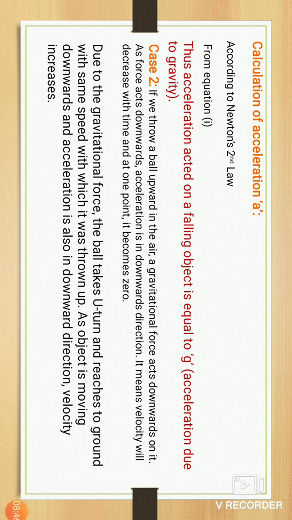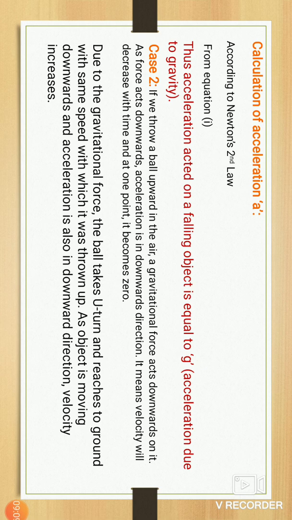Everyone knows that when we throw the ball, the initial velocity of that ball is zero because the ball is in your hand, so it is not in motion. When we apply force on that ball and throw it in the air, it accelerates from zero to some height in the air.